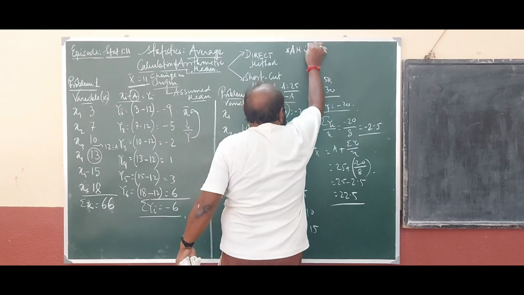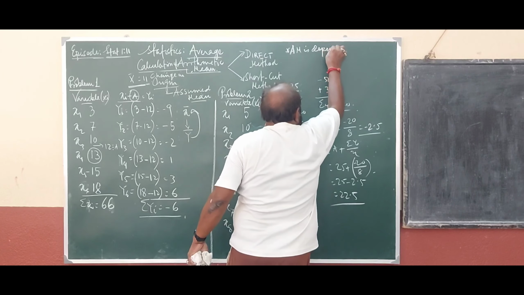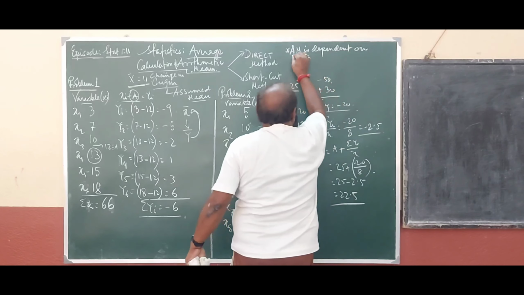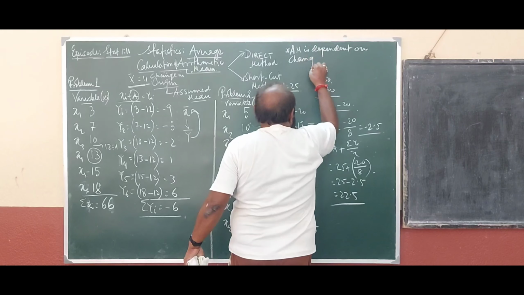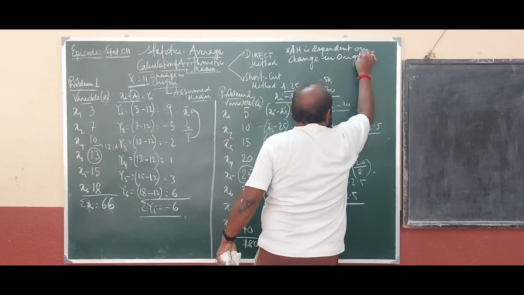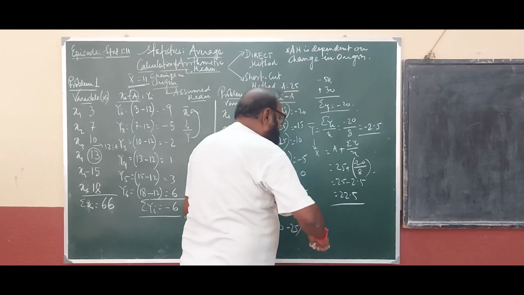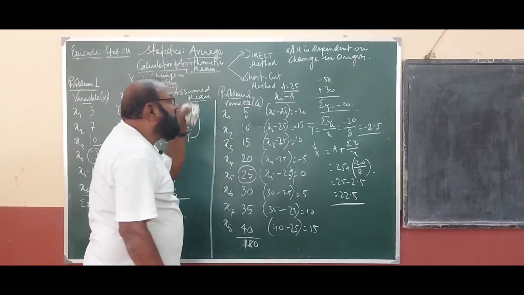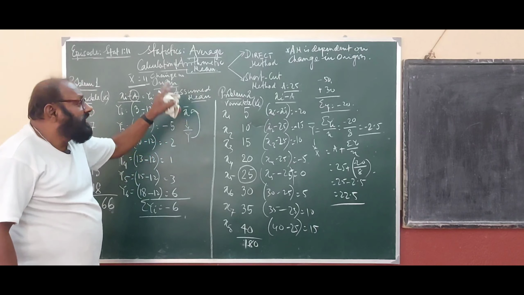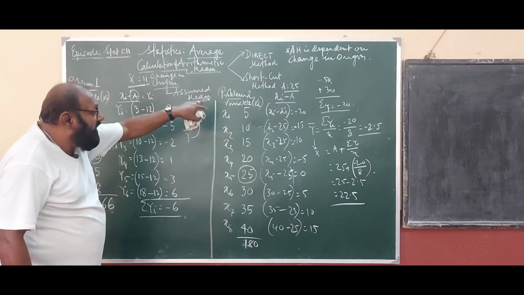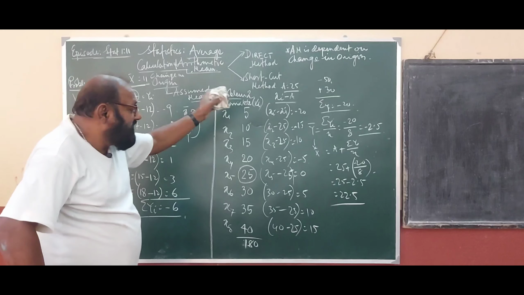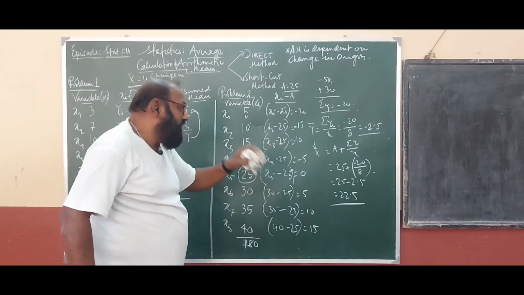AM is dependent on change in origin. Clear? So friends, I have justified here that the calculation of mean with the help of direct method and the shortcut method will be the same, and this has been shown minutely.